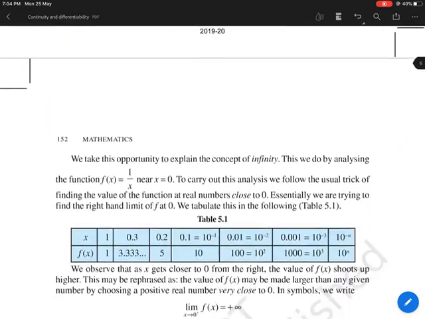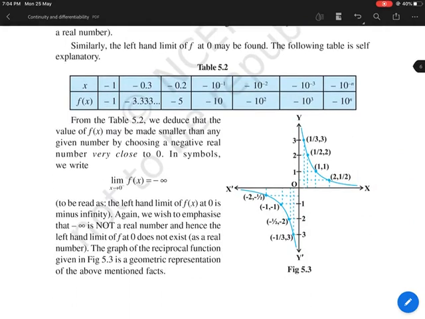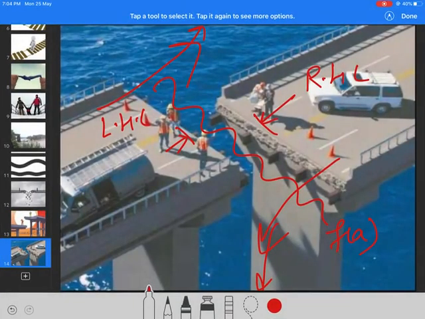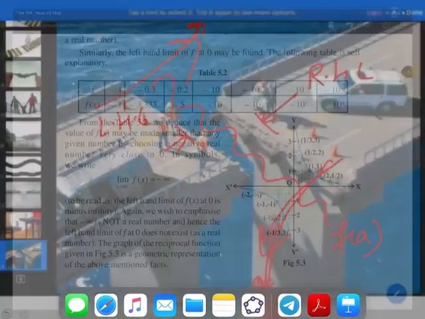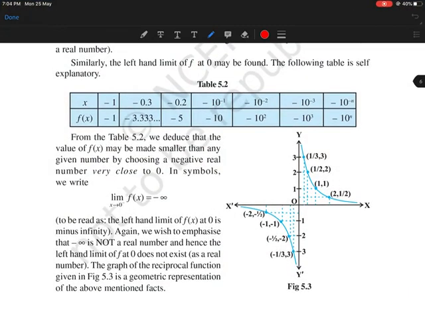Now you can see these examples from your book, and now see this. This is an important one. You must remember I have shown you the last image, this one, where LHL was going somewhere else, RHL was going somewhere else, and there was no talking about the value at that function. Now come to this. Here you will see this is the graph of the function f(x) = 1/x.